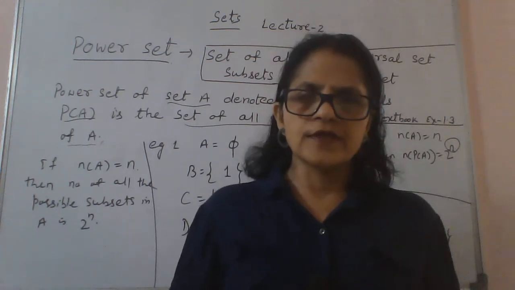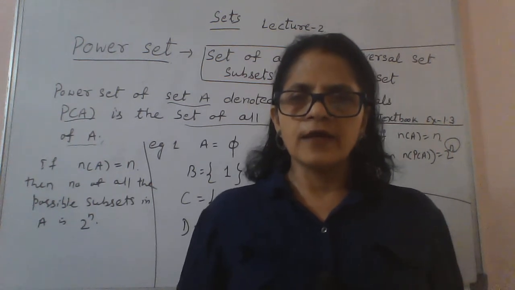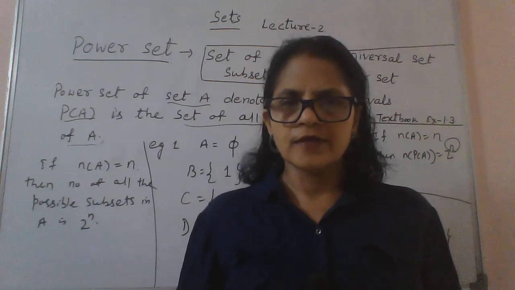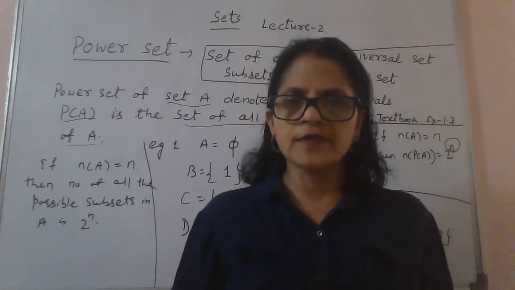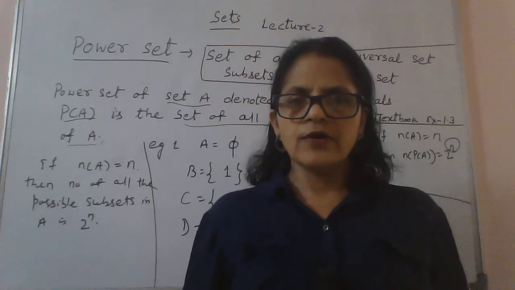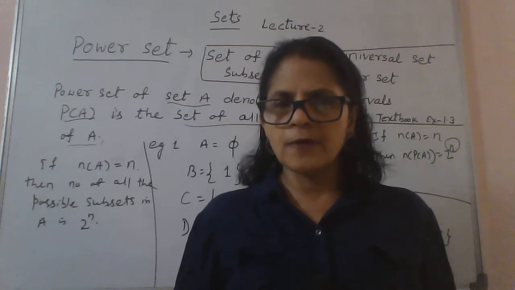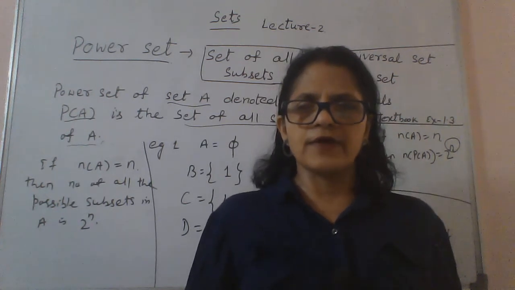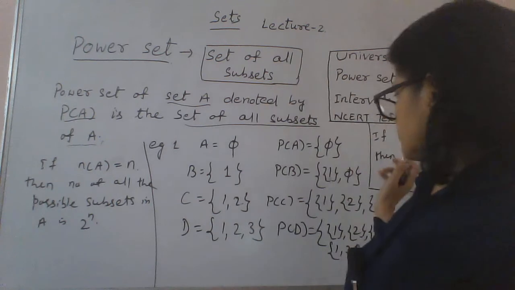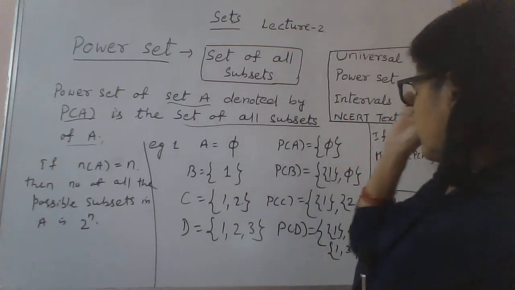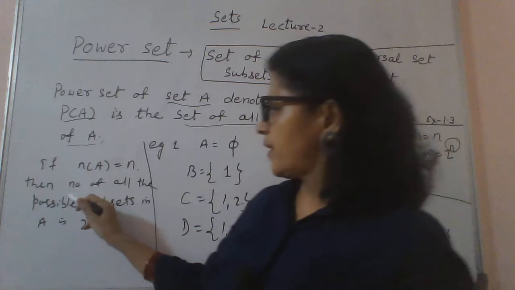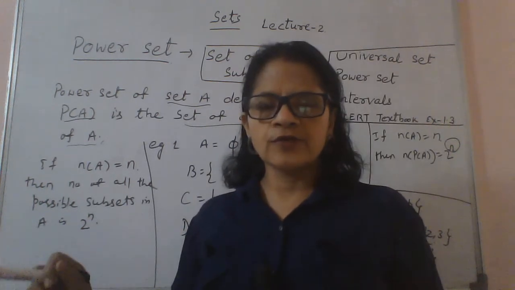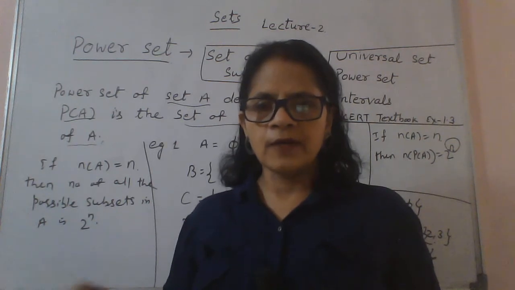If the question is, if A has 5 elements, what is the number of all possible subsets of A? The number of all possible subsets of A is basically the number of elements in the power set of A. Basically these two concepts are the same, whether you write power set of A or number of all possible subsets of A. So that is 2 raised to the power of the number of elements in the set.